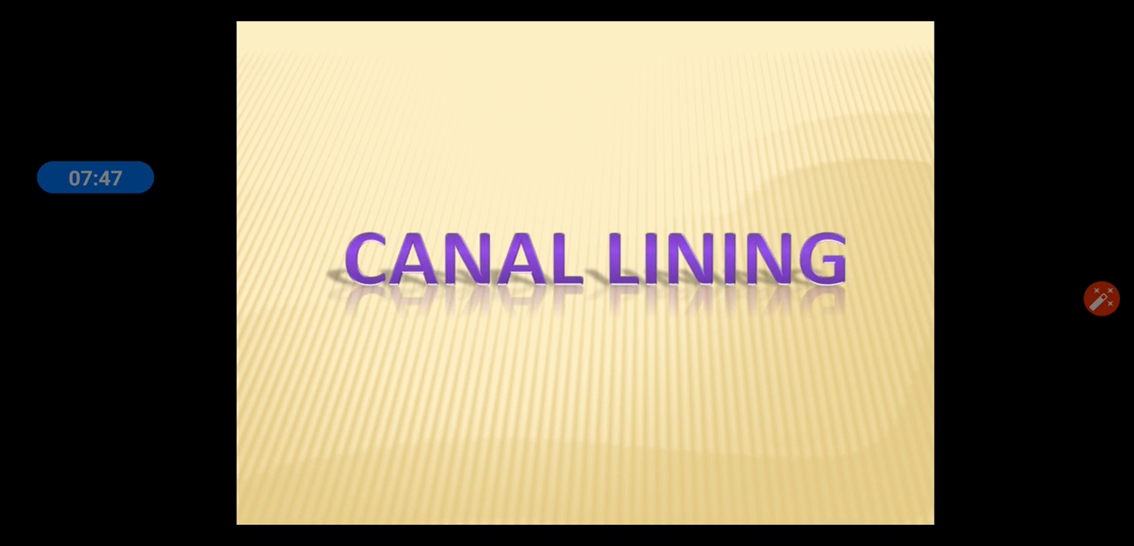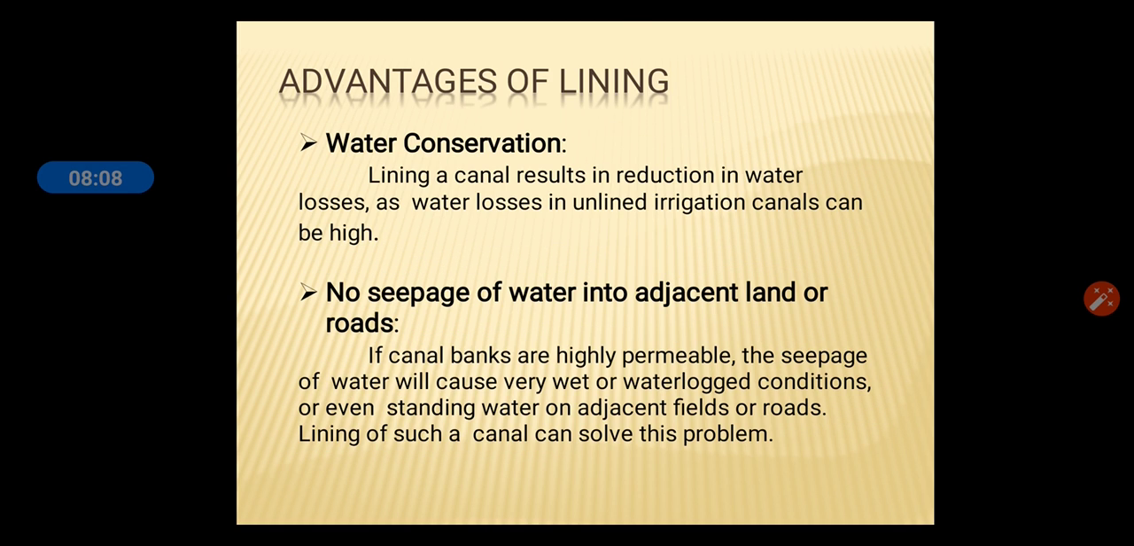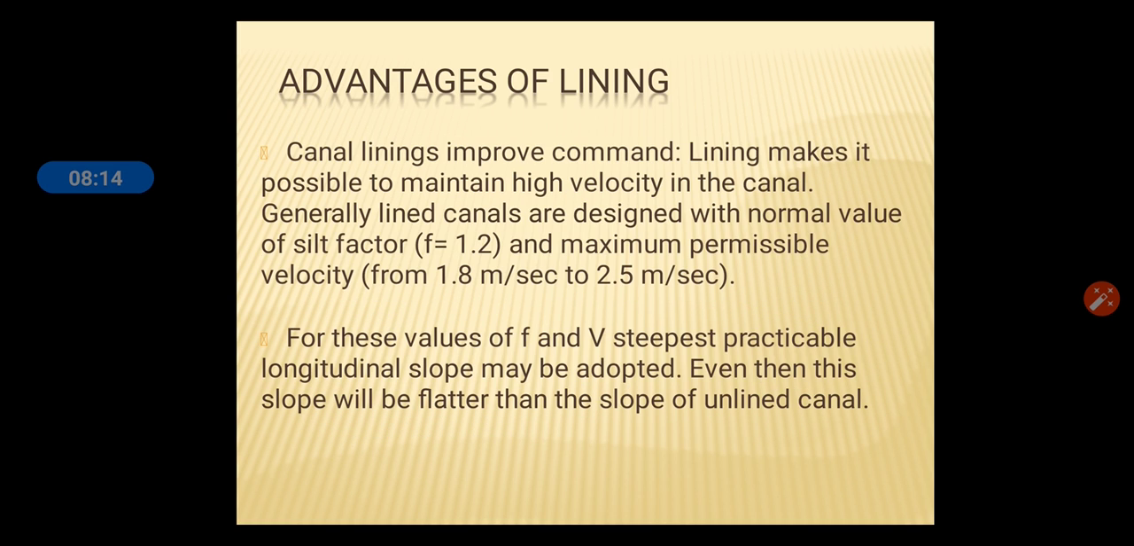Borrow pit: when the earthwork is in filling, the excavated quantity at a particular site is insufficient, so borrow pits are required to make good the requirement of filling. Now, canal lining. Canal lining is the process of reducing seepage loss of irrigation water by adding an impermeable layer to the edge of the trench. It is a treatment given to the canal bed and bank to make the canal section impervious and lined. Advantages: water conservation, no seepage of water into adjacent land or roads.